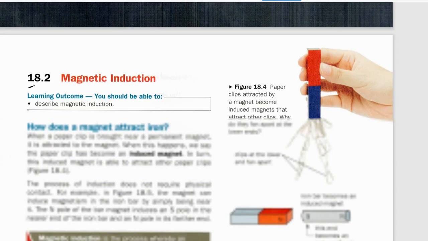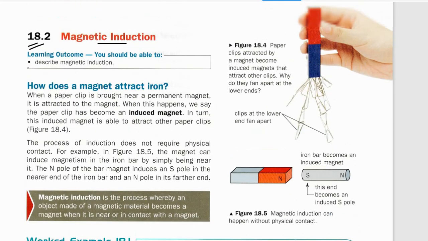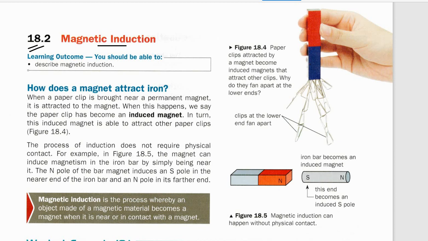Now the second point is about magnetic induction. Induction means basically you're influenced by something. So here they are talking about an induced magnet. It means this was a magnetic material, but when it comes in contact with some permanent magnet, it has got some magnetic material.